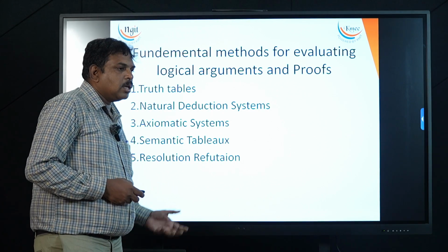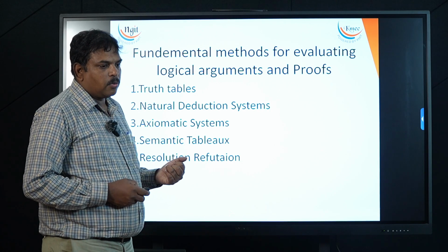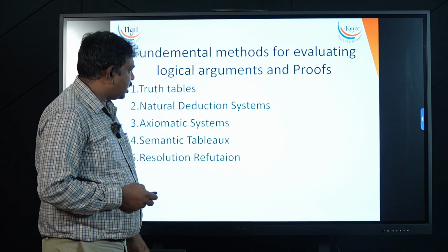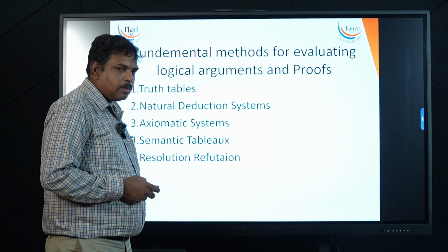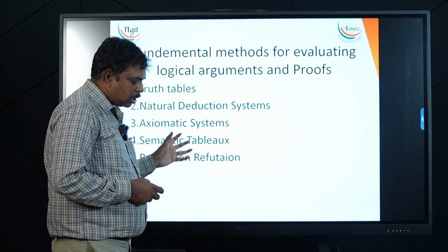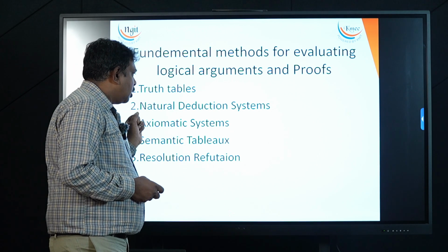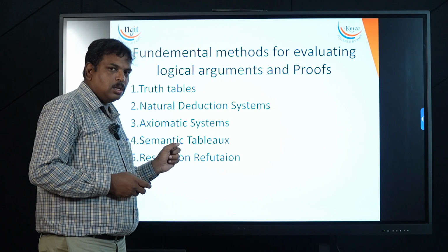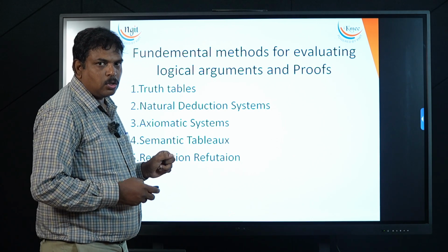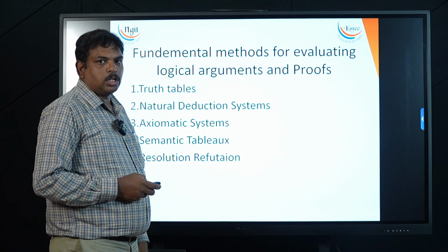How we apply reasoning to get a conclusion from premises is mirrored here as a mathematical model. In the next sessions we will learn how natural deduction systems are more useful than truth tables. Thank you.